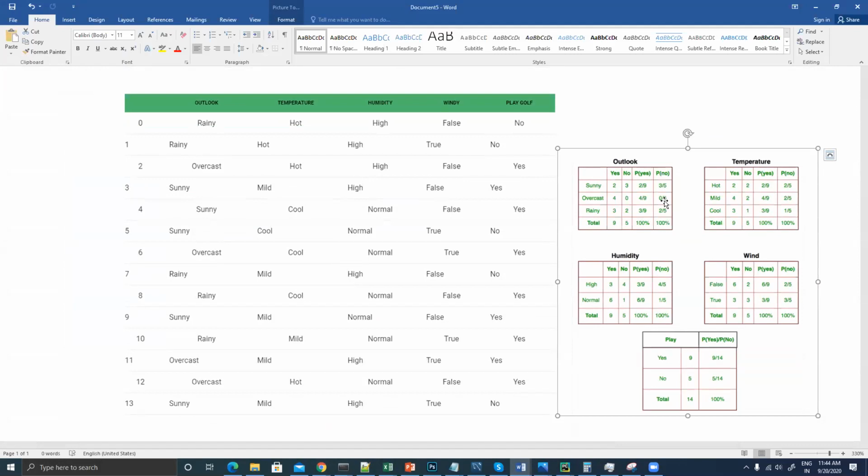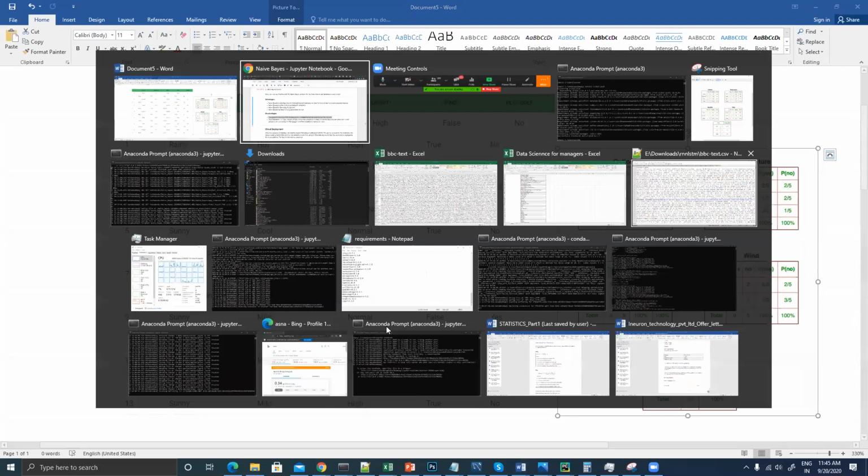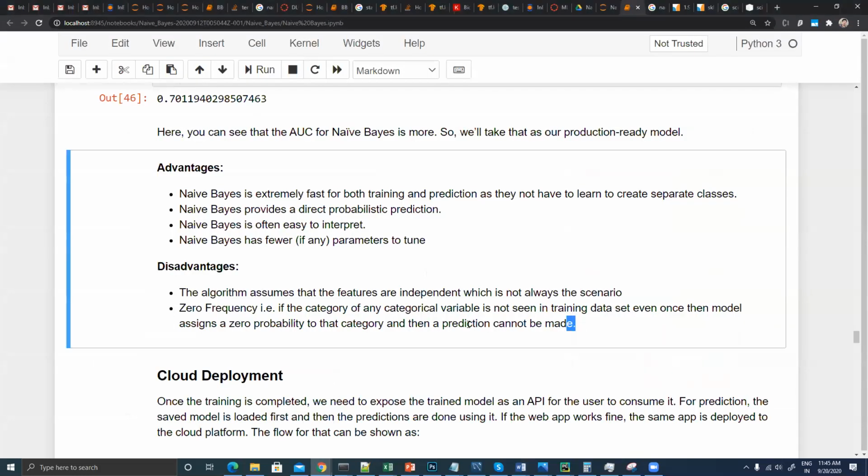When you train your naive Bayes model, you are actually building this table. So if this factor is zero, then whenever you try to find out the probability for overcast, it will always give you a false result. This is again a disadvantage you will get.